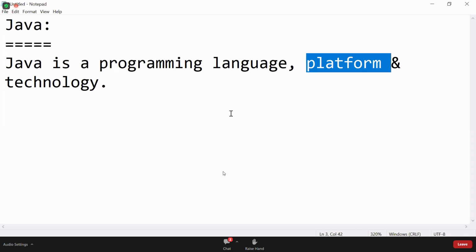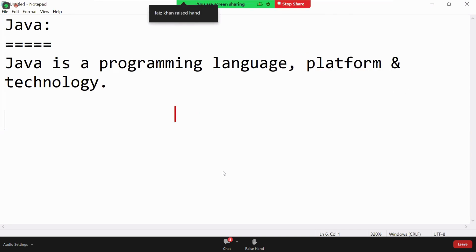Now, see, for example, MS Office software is there. MS Office, is it a programming language? No. MS Office is not a programming language. MS Office is a program. It is developed in the VC++ programming language. Using the VC++ programming language, this software was developed. But it is not itself a programming language.